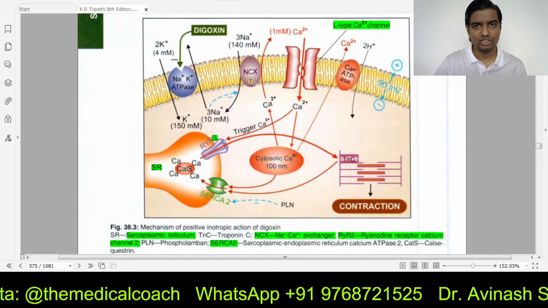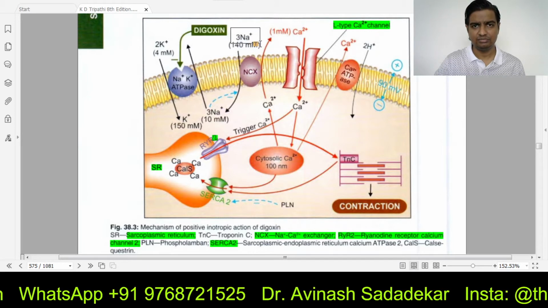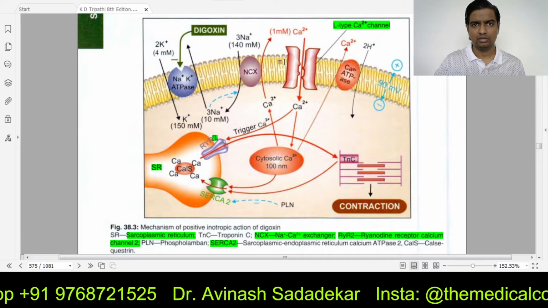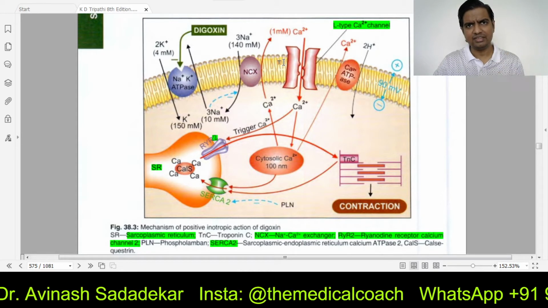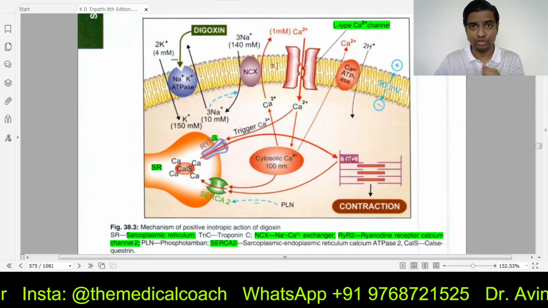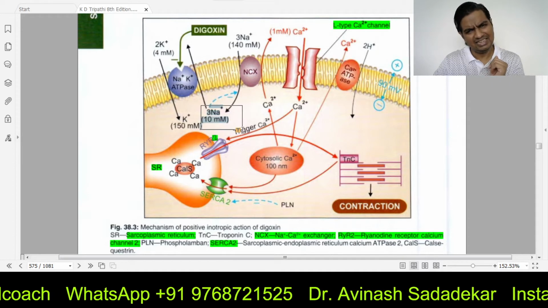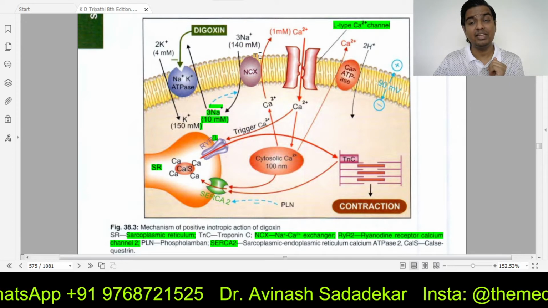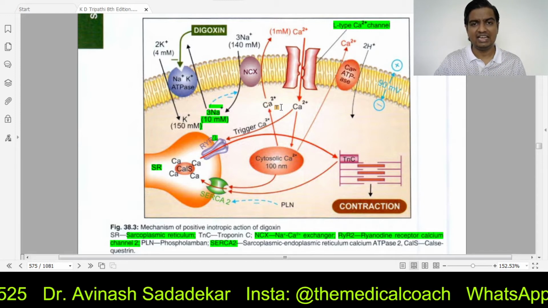The sodium calcium exchanger is a very simple concept. There is 3 sodium outside the cell. Sodium is more outside the cell always. Sodium is less inside the cell. So sodium will try to come in. Things move from higher concentration to lower concentration. This sodium wants to come in. Let it come in. But when it is coming in, you say, if sodium is coming in, let calcium get out.